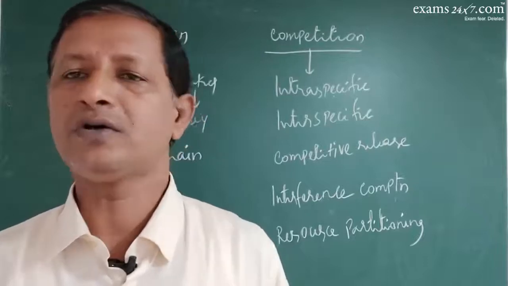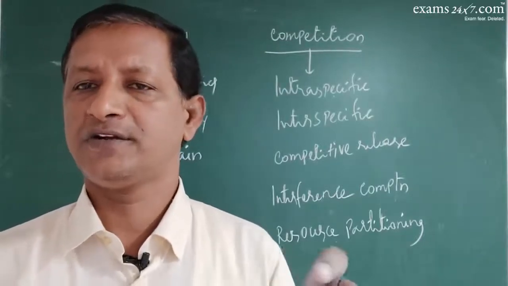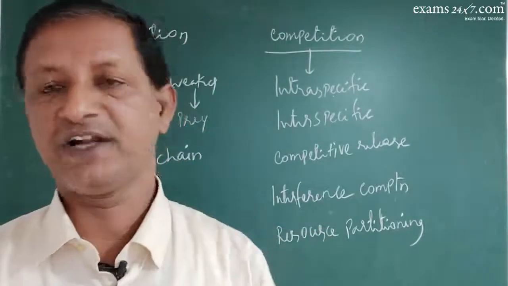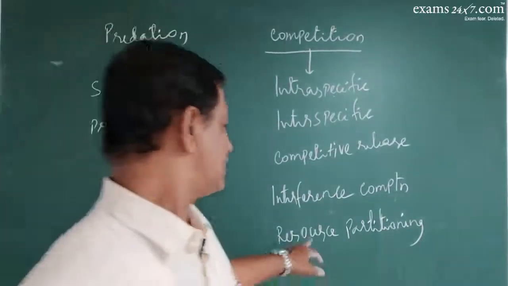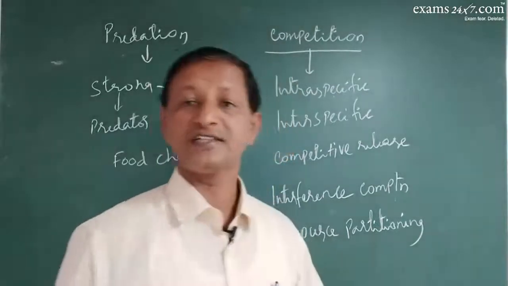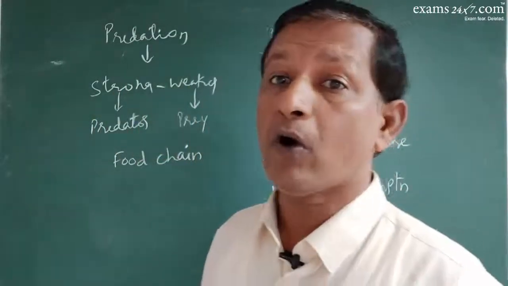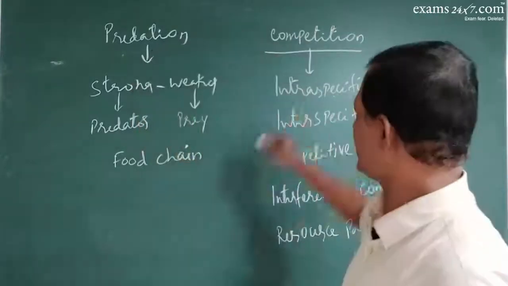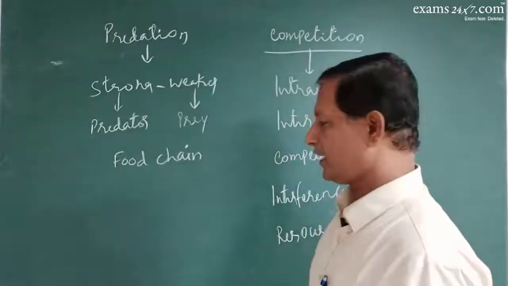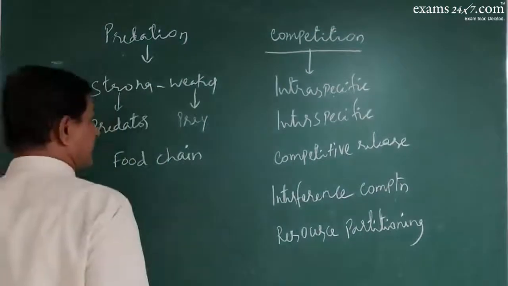Throughout the day or night, at different periods of time, the different organisms will come and feed. So that is called resource partitioning. This is how they will try to avoid the competition. So all sorts of interactions can be found in a given competitive kind of interaction.